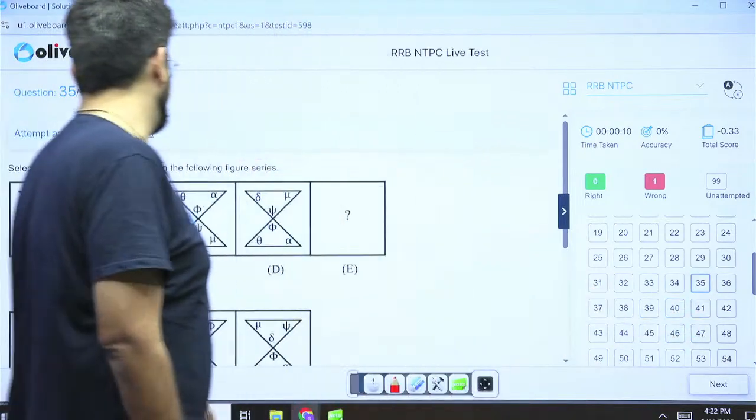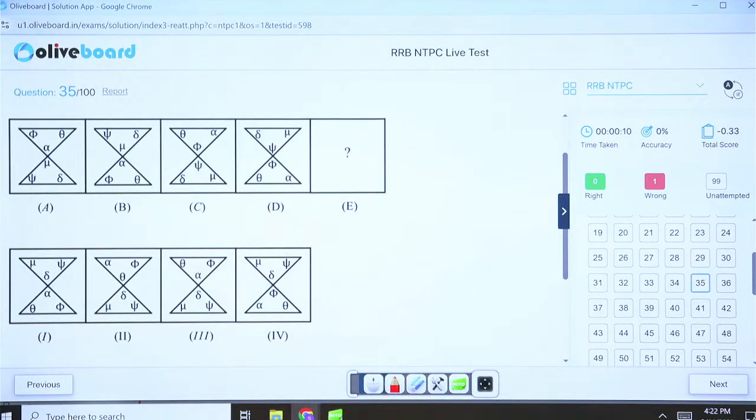Question number 35. I'll give you some time. Just observe this and give me the correct answer quickly.